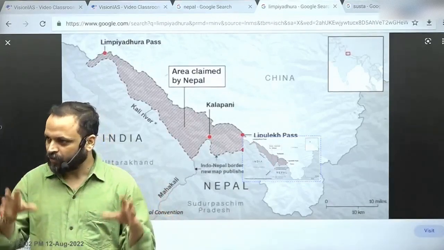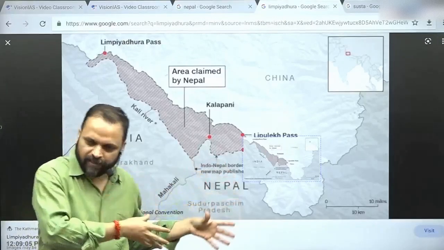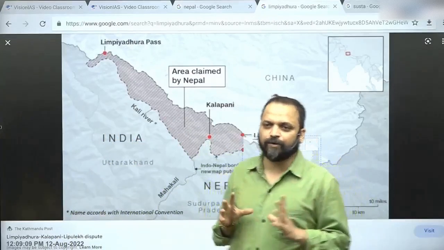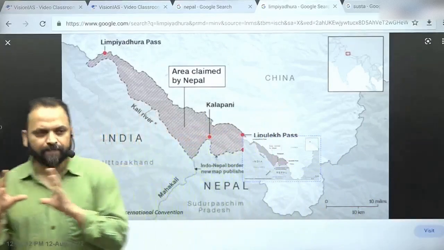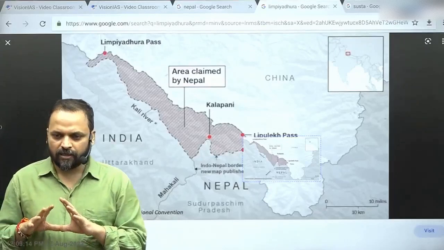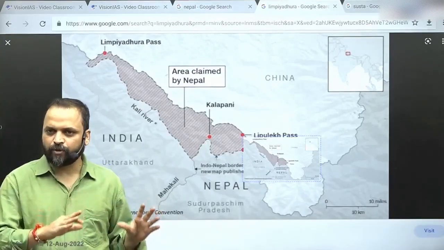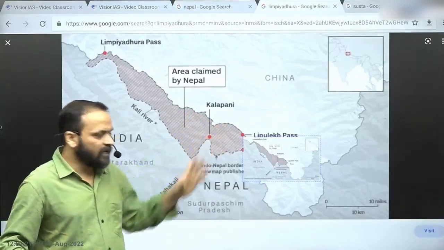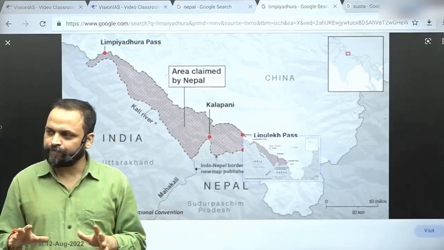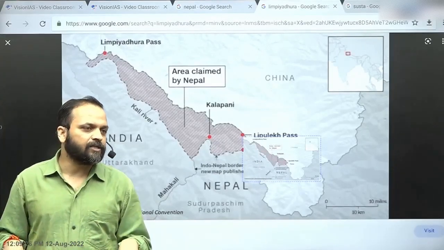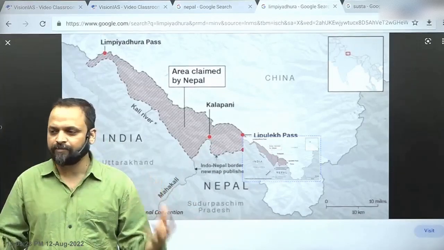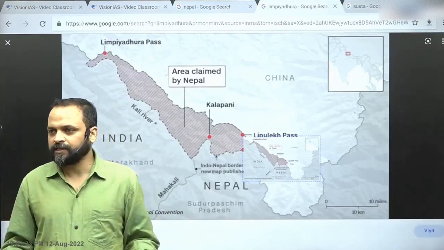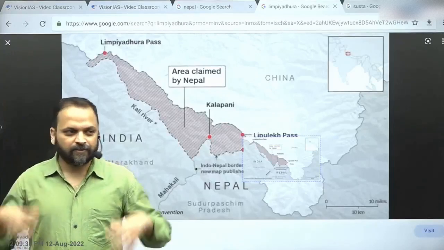Passes, mountain passes in India, the peninsular mountain passes are also there, right? For example, Palghat, etc. I am talking about Himalayan mountain passes. It comes in geography, but here I am hinting that it is also important in the context of relations with other countries, right? The Lipu Lake Pass is important because it's a passageway for the Kailash Mansarovar pilgrimage. What is the other pass through which the Kailash Mansarovar pilgrimage is carried out?